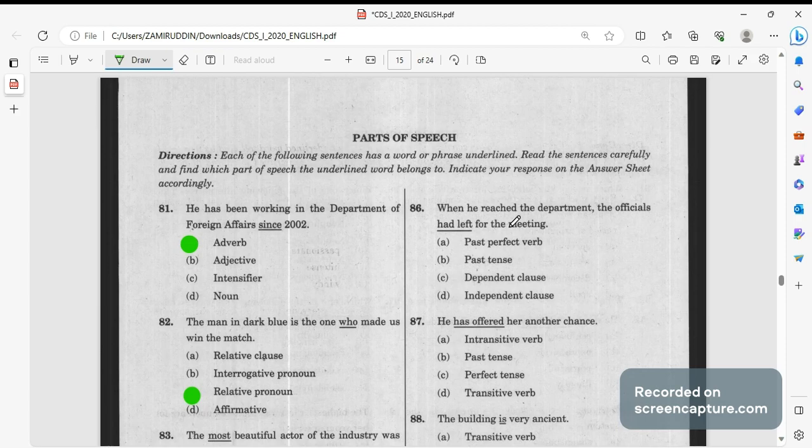Next, when he returned the department, the officials had left. तो ये past perfect verb है.